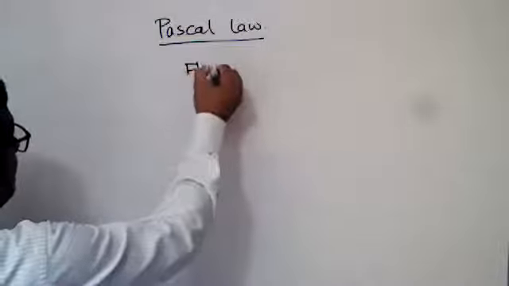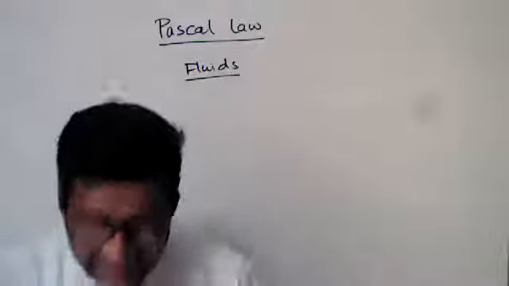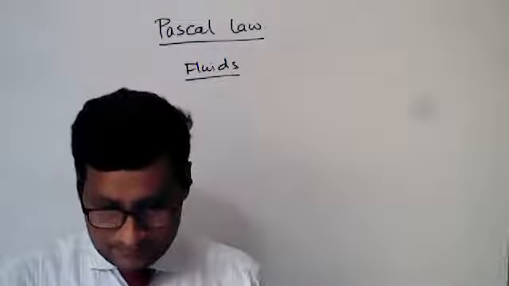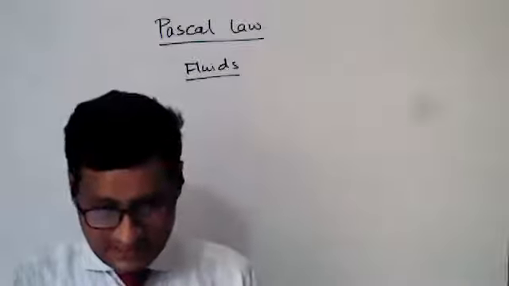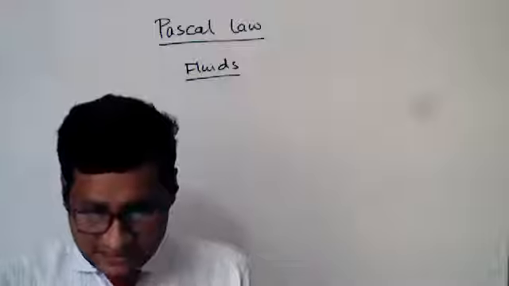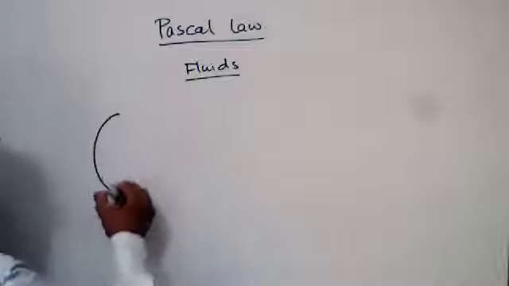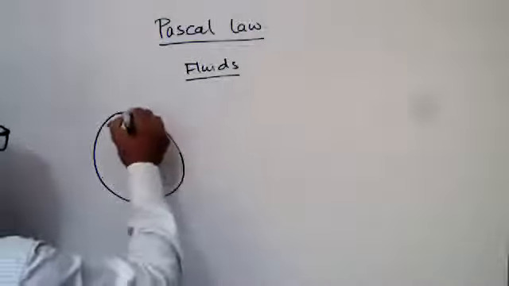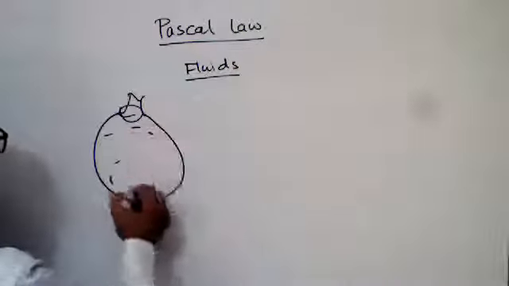What is fluid? Fluid has no definite shape and size. It takes the shape of the container. Suppose this is a balloon filled with water.